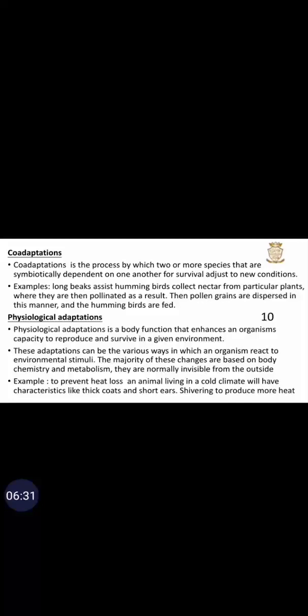Physiological adaptation: the body functions that enhance an organism's capacity to reproduce and survive in a given environment. This adaptation can be various ways in which an organism reacts to environmental stimuli. The majority of these changes are based on body chemistry and metabolism. They are normally invisible from the outside. Example: prevent heat loss. An animal living in a cold climate will have characteristics like thick coats and short ears, and shivering to produce more heat as it gets chilly is the physiological adaptation in this case.